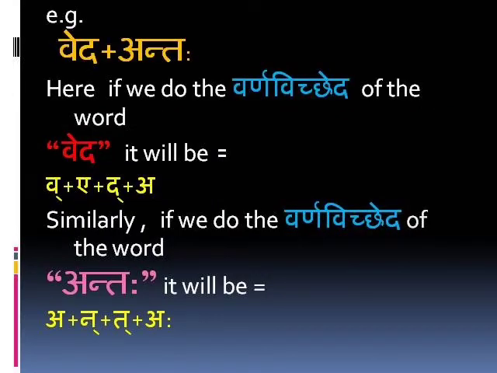For example, we have two words, Veda plus Anta.